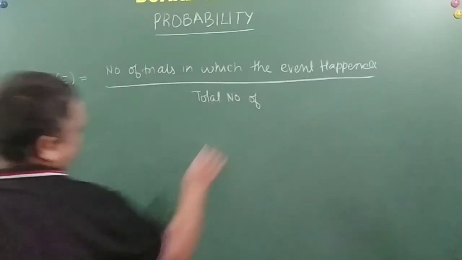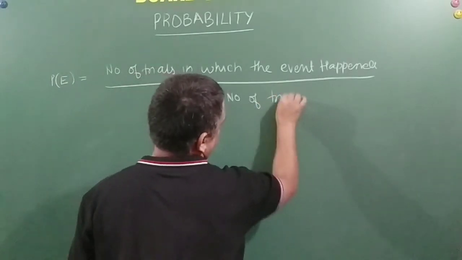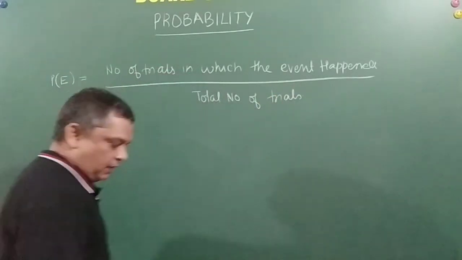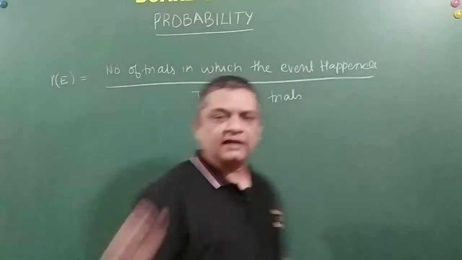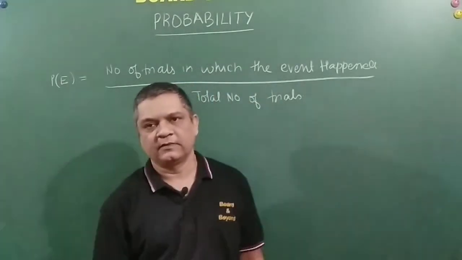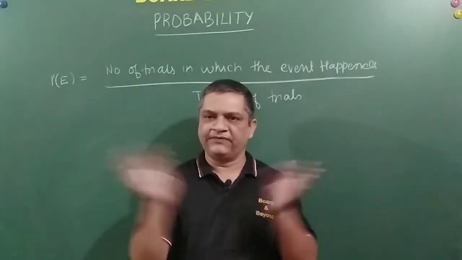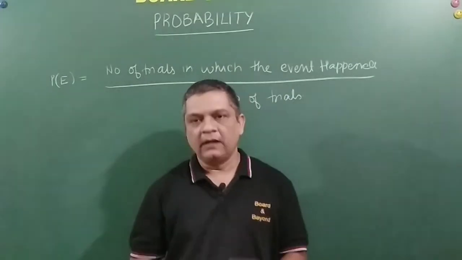Total number of trials. Now, what does this mean? Let us understand with a dice. A die has got 6 faces, 1, 2, 3, 4, 5, 6. Let us say